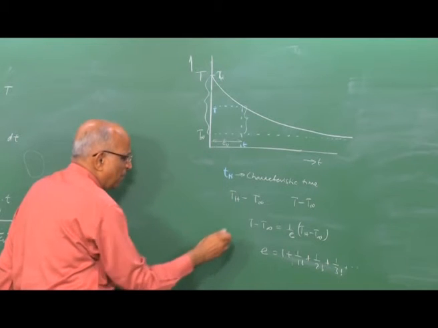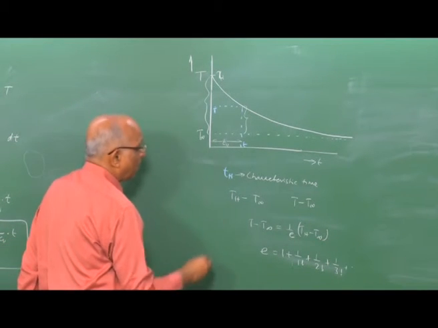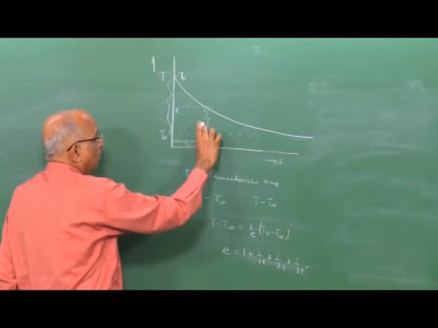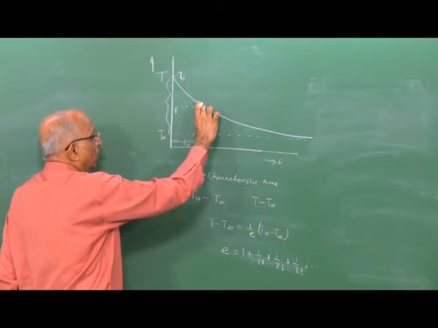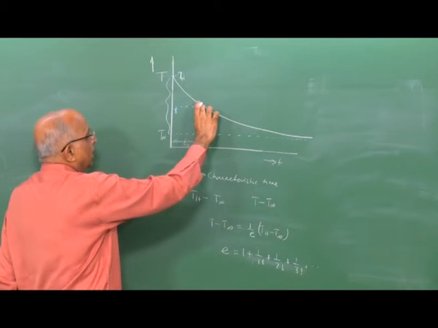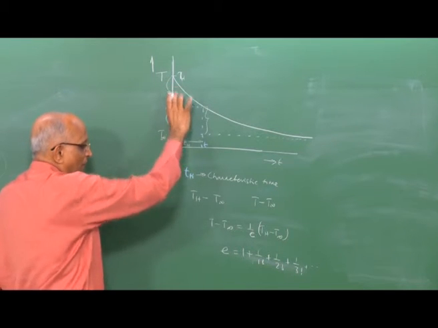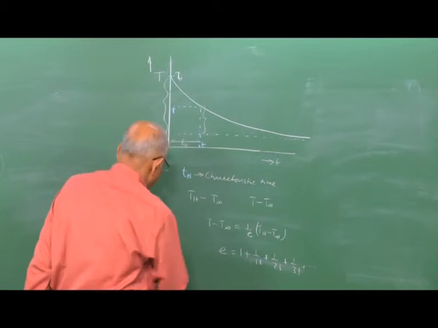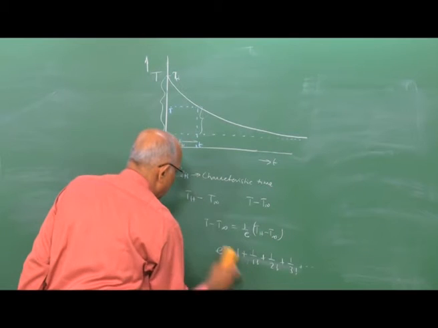Therefore, I define the heat transfer time as the time required for the value to fall to 1 over e of the original value. In this particular expression I can now put this value down.